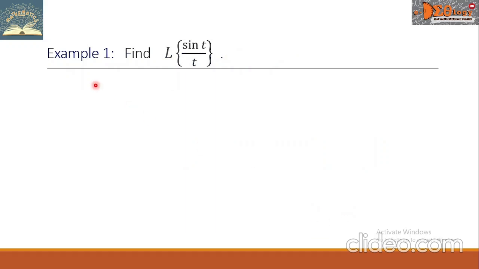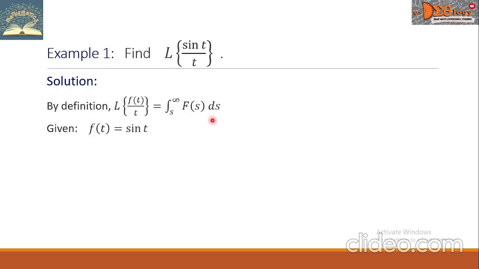Example 1. Find the Laplace transform of sin t over t. Our formula is the Laplace transform of f of t over t is equal to the definite integral from s to infinity of the function capital F of s ds. In the given, the f of t here is the numerator, which is sin t.